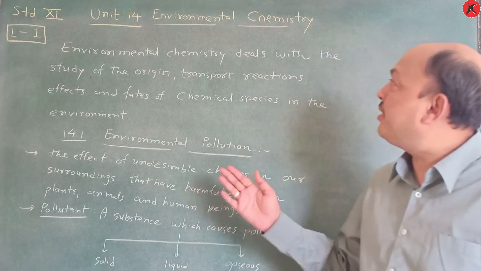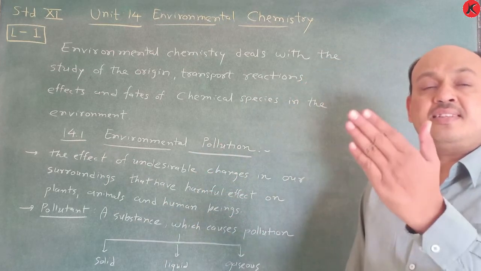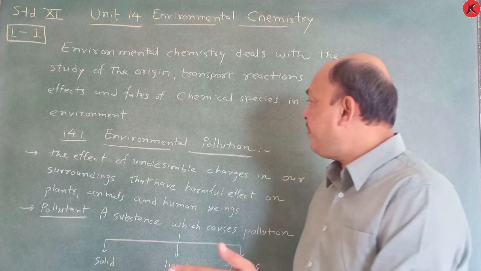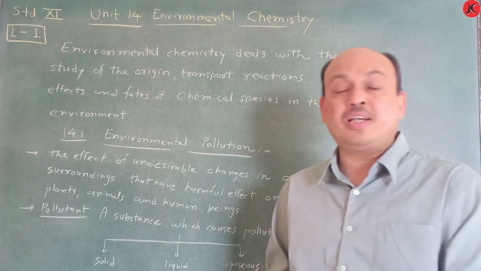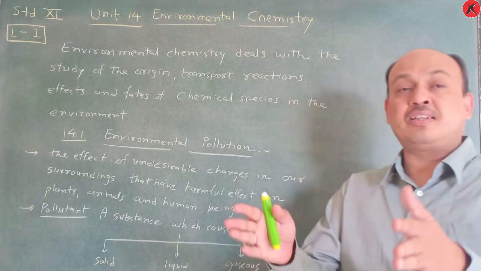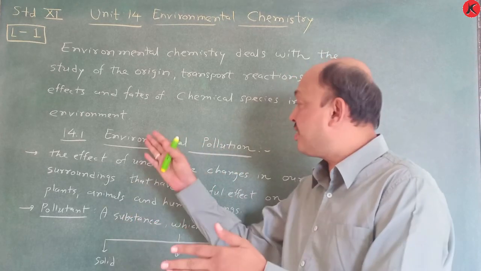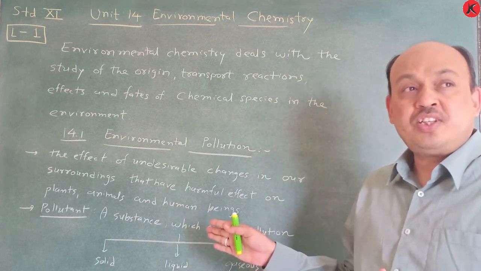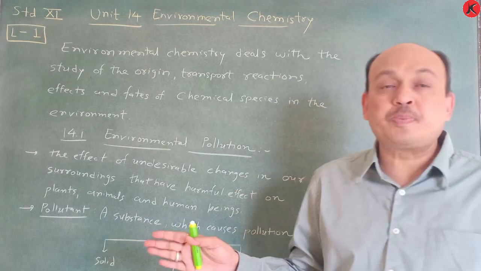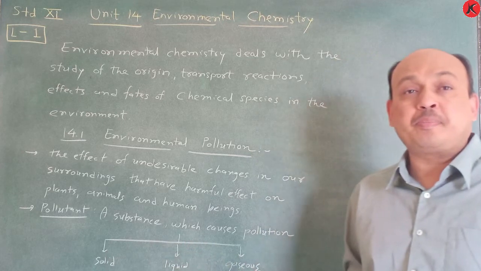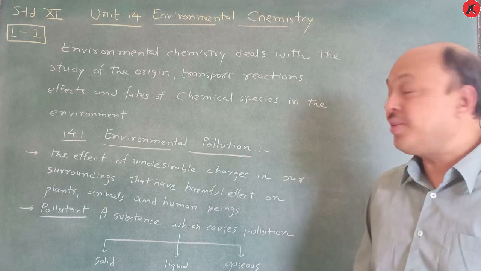So according to this unit, we have to learn first of all 14.1, environmental pollution. Then second one, atmospheric pollution. In this atmospheric pollution, they are classified in two ways, which you have to learn later on. That is a big part, at that time we discuss. But this atmospheric pollution we also have to learn in a different way: tropospheric pollution and particulate pollution, that is where particles are present. So particulate pollutions we have to learn.